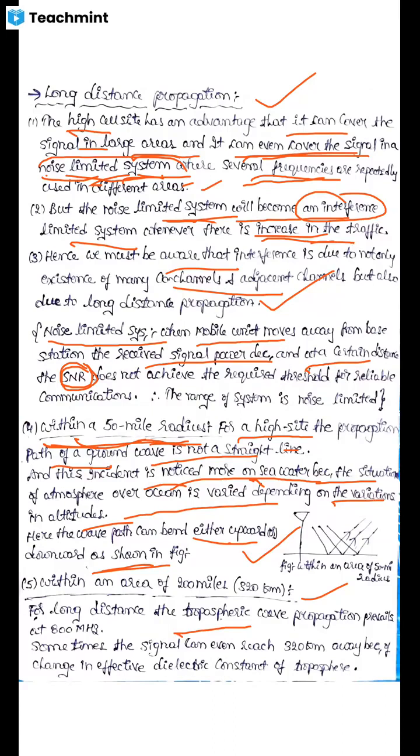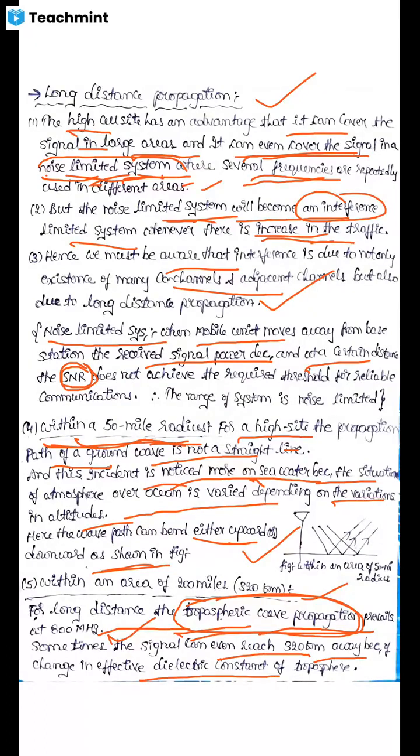So in the tropospheric area, for long distance, tropospheric wave propagation prevails at 800 megahertz. So here it was considered 800 megahertz, and we will study how the wave is propagating in this tropospheric area. Clear? So in this tropospheric area, sometimes the signal can even reach 320 kilometers away because of change in dielectric constant of the troposphere.